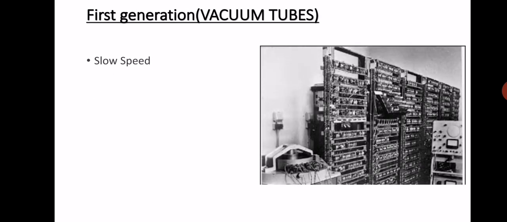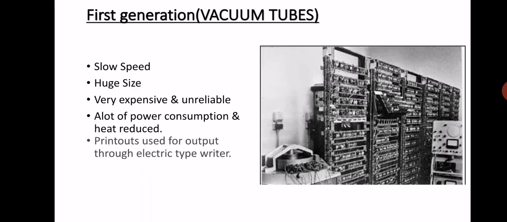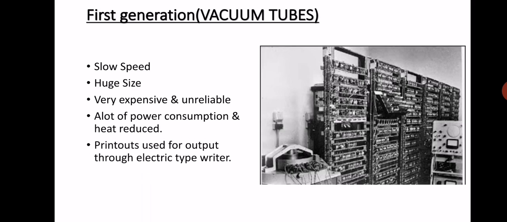First generation, the generation of vacuum tubes. First generation computers were very slow in speed. They were of very huge size. They were very expensive and unreliable. They took a lot of power consumption and heat production. In first generation computers, printouts were used for output through electric typewriter. In first generation computers, machine language was used.